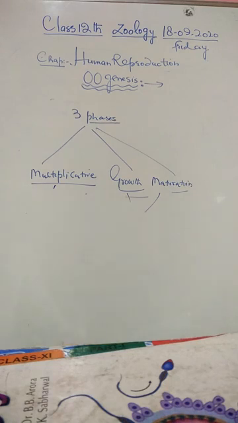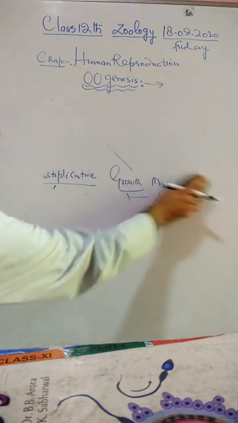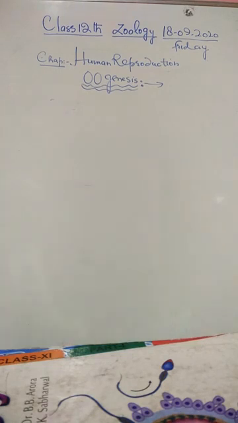There are some similarities between oogenesis and spermatogenesis. Both occur in gonads. Both are concerned with the formation of haploid gametes. Both are divided in 3 phases: multiplicative, growth, and maturation phase. Both are vital in sexually reproducing organisms. In both, the changes occur at the nuclear as well as the cytoplasmic level.